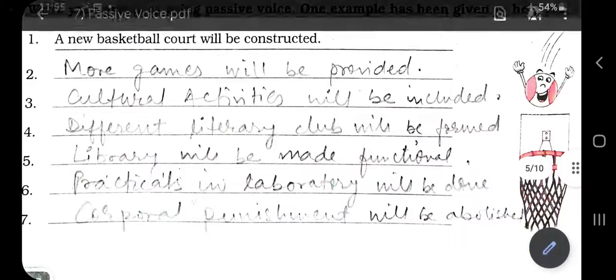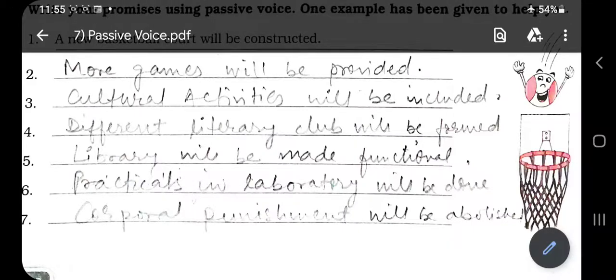So what can you promise to the students? The most important things you can promise: more games periods will be provided, cultural activities will be included, different literary clubs or simply clubs will be formed, the library will be made functional, practicals in the laboratory will be done, corporal punishment will be abolished.